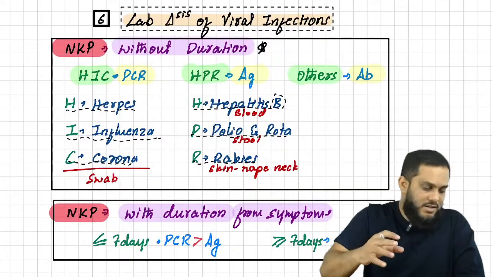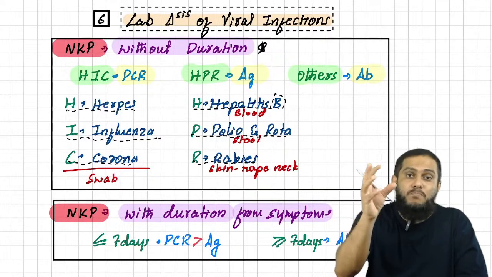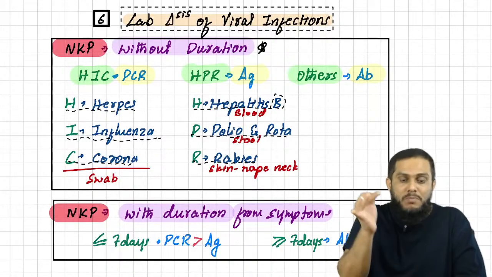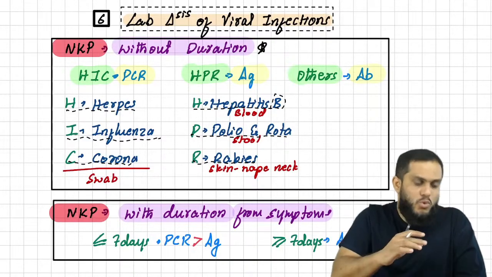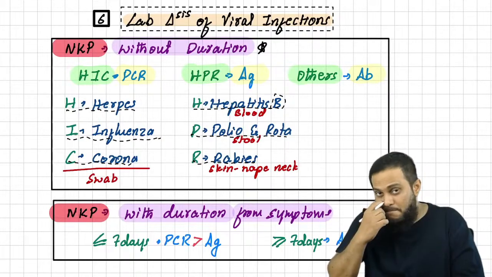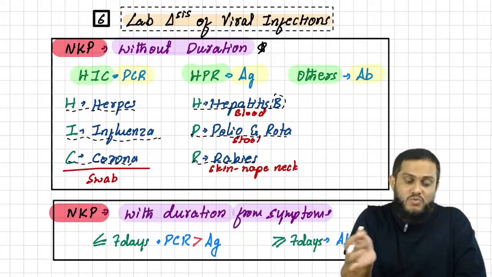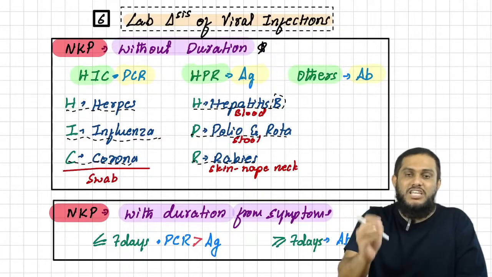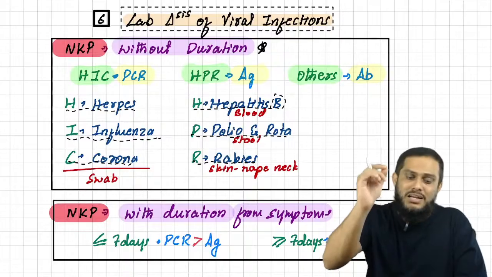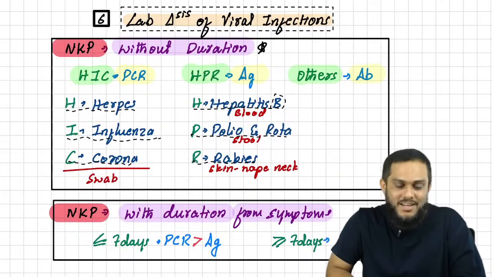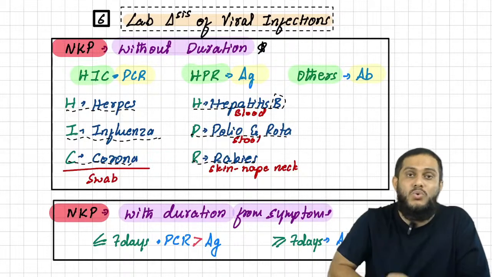Okay, but I have just approximated by taking a few important viruses. And if you remember this, which is easy to remember, most of your questions will be right in the exam. Right, sir, what is the NKP for lab diagnosis of viral infections without duration? Then you have to say HIC, HPR and others. HIC is their answer PCR, HPR is their answer antigen detection, others are their answer antibody detection. So this you have to follow when there is no duration mentioned.